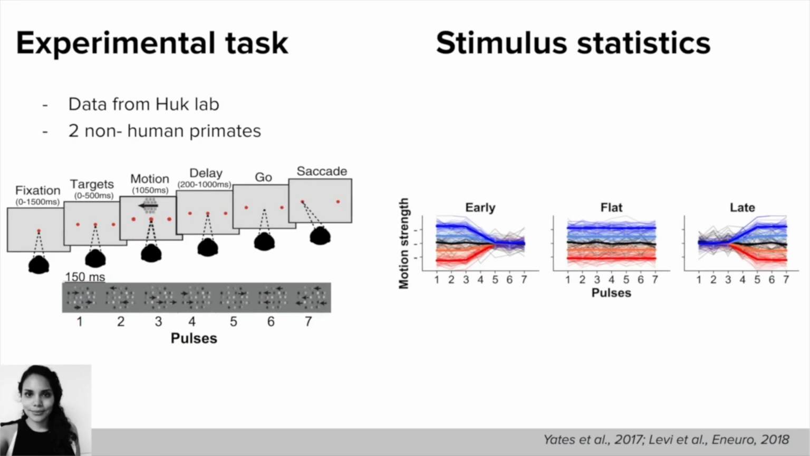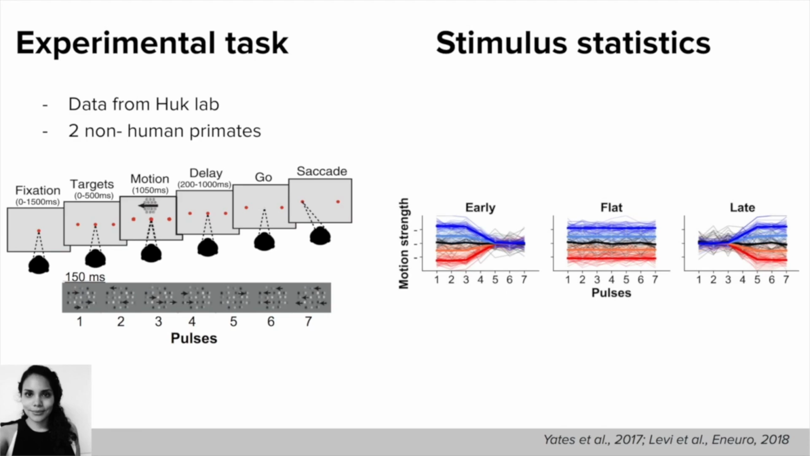For this, we use data from Alex Huk's lab. The task is a typical motion discrimination task performed by two monkeys. The subjects were presented with 7 consecutive motion pulses with a duration of 150 milliseconds each, and each pulse had its own coherence. The decision was made at the end of the trial with a saccade in the direction of the average motion of the trial.